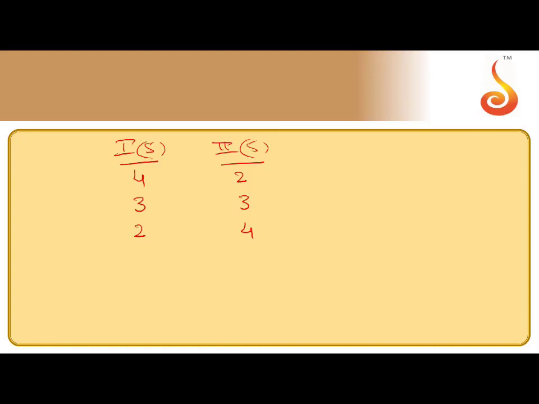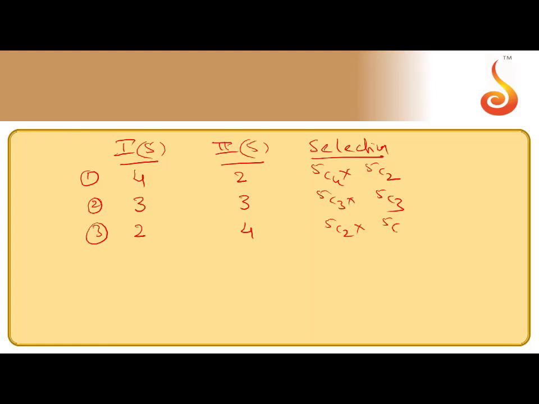So how many ways can you select? These are called selections. You can select 4 questions from the first section out of 5, that is 5C4, and 2 from the other, 5C2. That's the first case. Second case, 5C3 into 5C3. Third case, 5C2 into 5C4. These are the values. Now we can simplify each value to get the required answer.